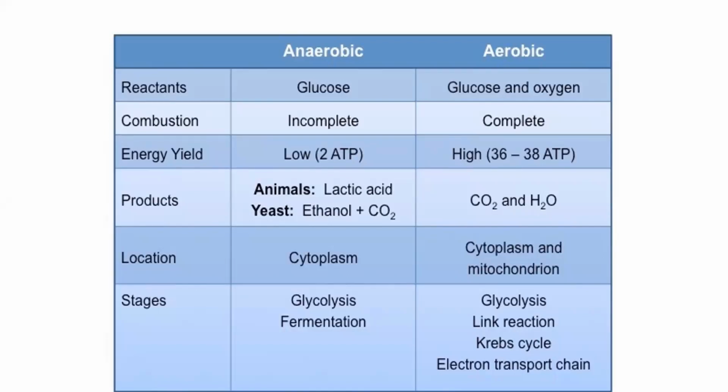When I say something combusts completely, it means that carbon dioxide and water are the results. Okay, so complete combustion means you have CO2.